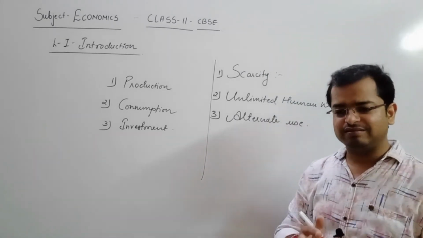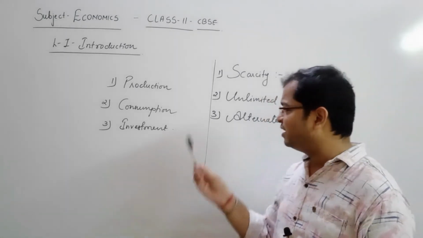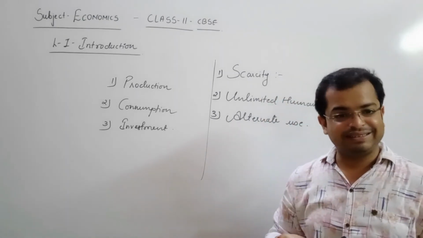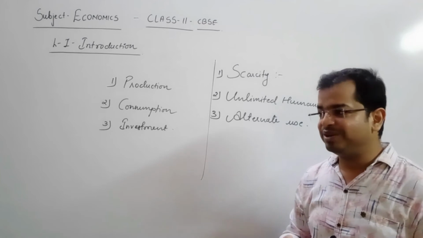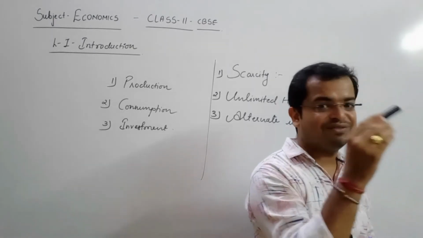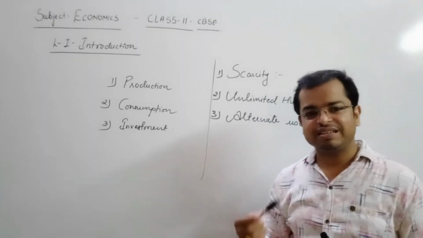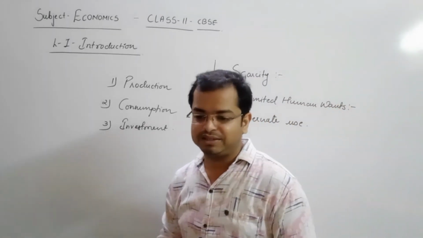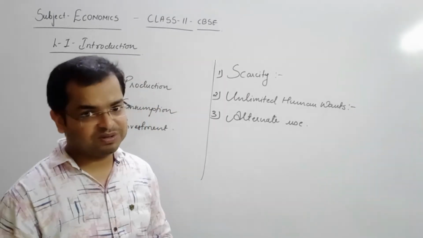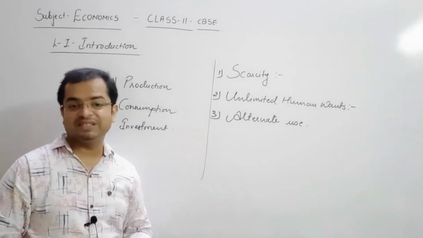Sometimes this marker can be used for writing over here, and sometimes this marker can be used to mark anywhere on the wall or anywhere else. So this kind of product has alternate use, so I can go with that. So alternate use is also one of the concepts related to the study of economics.